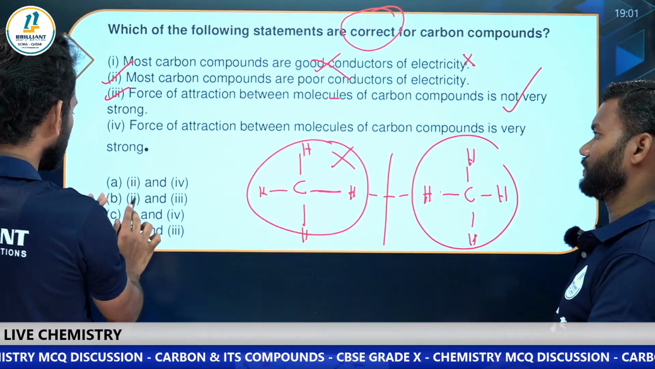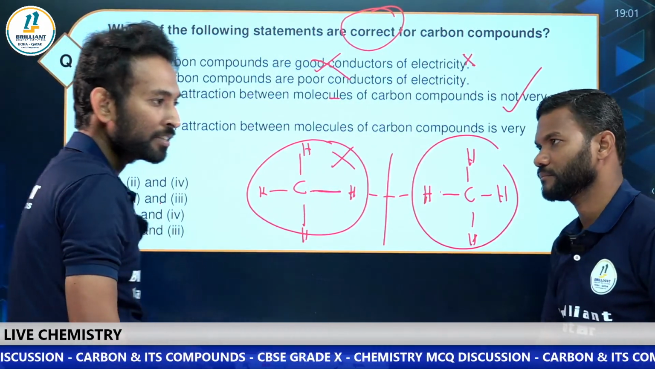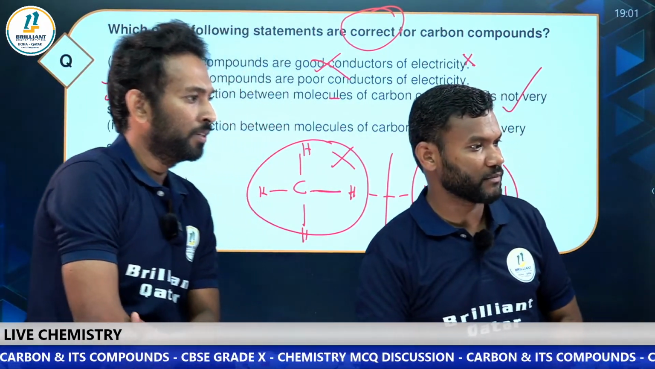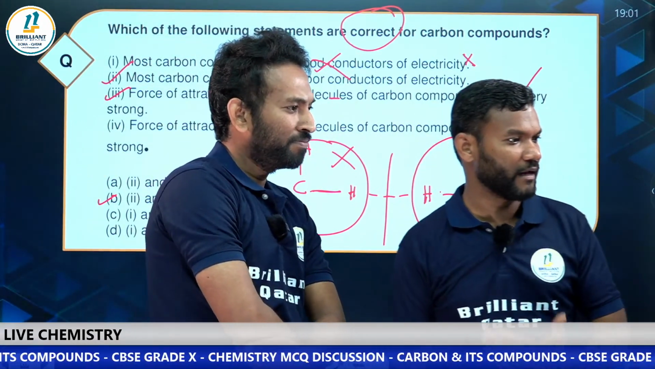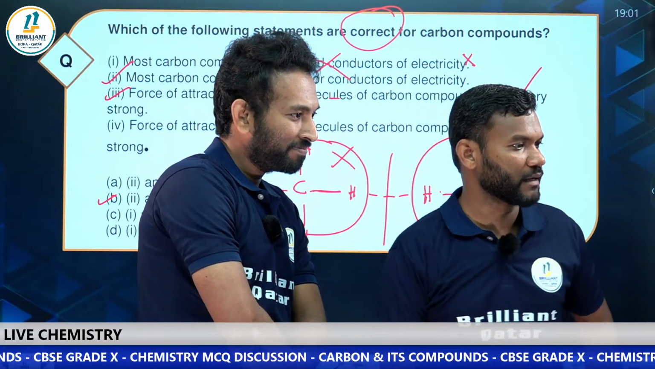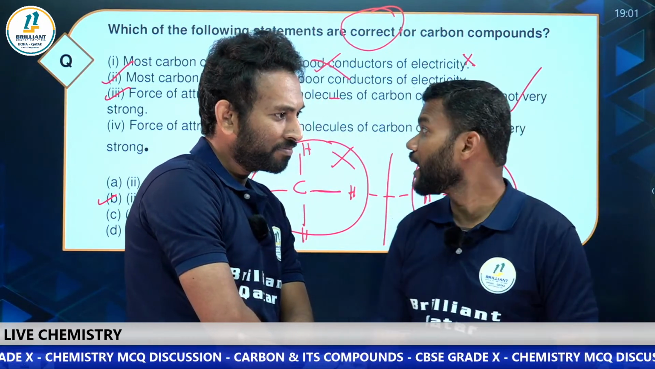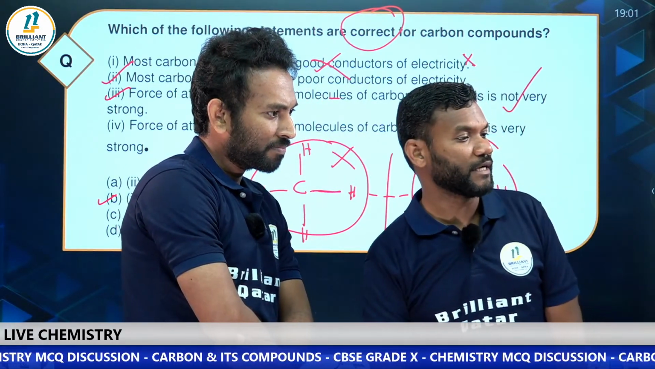Which one is option 2 and 3? This one, B. So kindly check the options, sir. Yes, everyone. Yes, Musadik, Rahul, Safin, Femin, Samir. Very good. It's the correct one, option B.